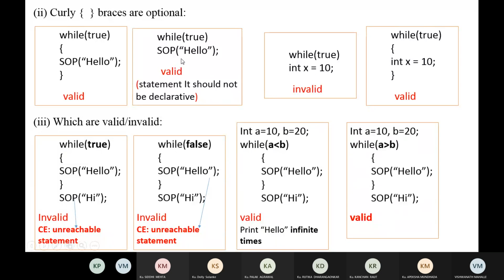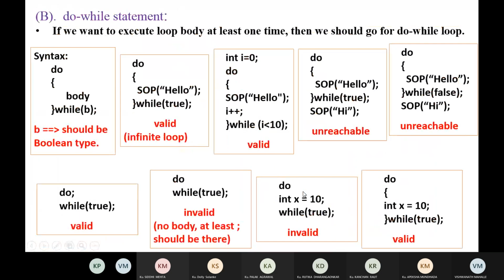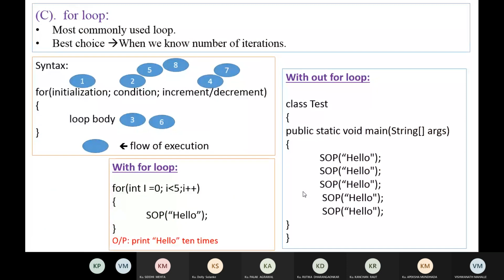We can write a statement, but that should not be a declarative statement, which we already studied. Similarly for do while, you already know the syntax. And this is the for loop. We have already seen the syntax of the for loop.